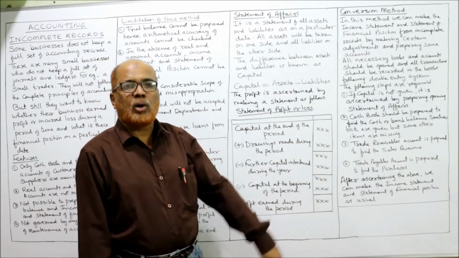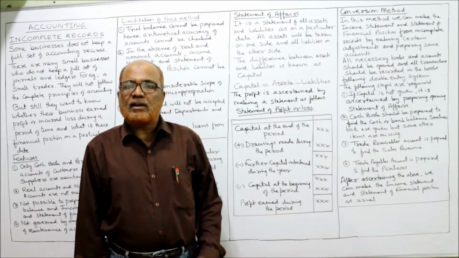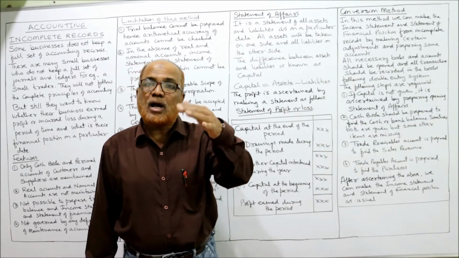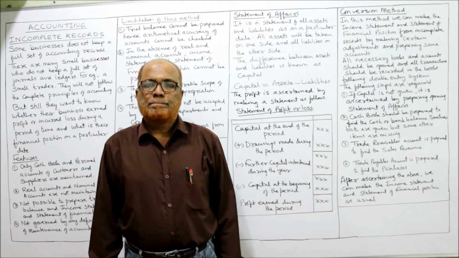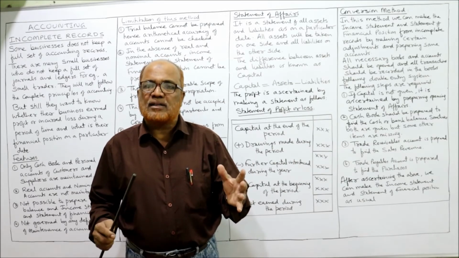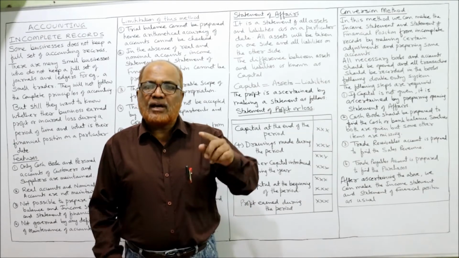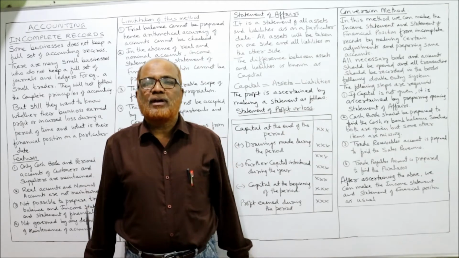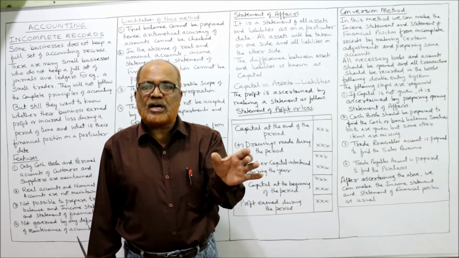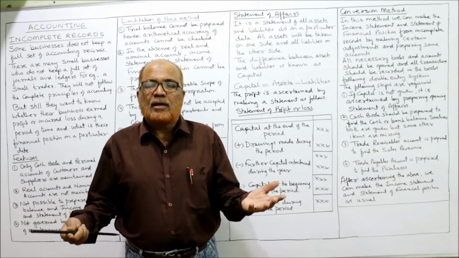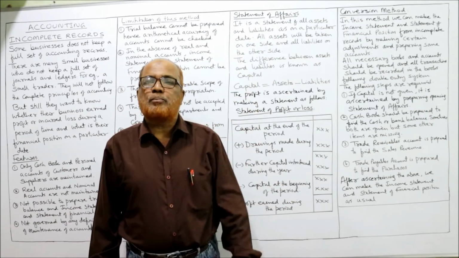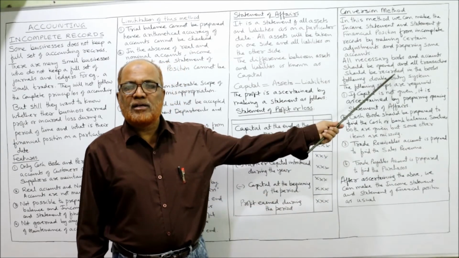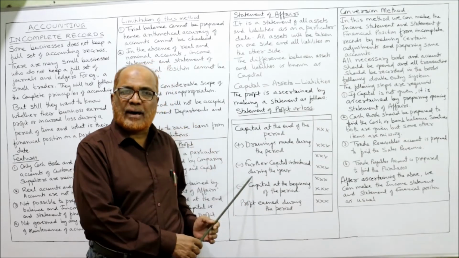The second method is called the conversion method. Conversion method means we are converting the incomplete records into complete records. That means whatever missing accounts are there, we open the missing accounts. We convert the incomplete into a complete system. After conversion, we can prepare the income statement and find out the profit as usual. Then we can make the statement of financial position to find out the assets and liabilities as usual. So this method is superior to the comparison method.